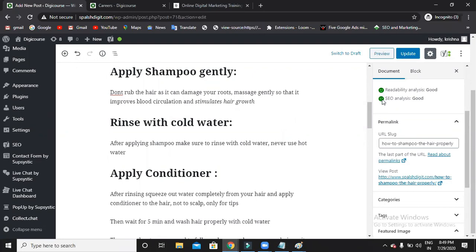If you use All in One SEO, it won't give you this analysis. If it shows you red color, you will try to improve your content. If it is showing orange, you will try to make it green. In such a way, you will understand what exactly you are doing right within the site. This is called on page optimization. Whatever optimization you are doing, like optimizing my meta title, meta description, permalink, images, everything, within my site, within the dashboard, this is simply called on page.